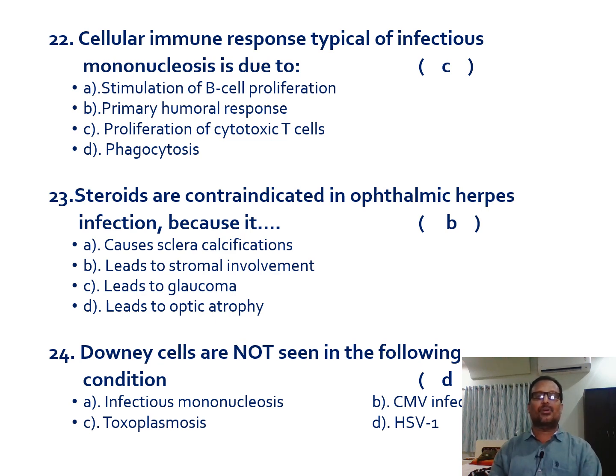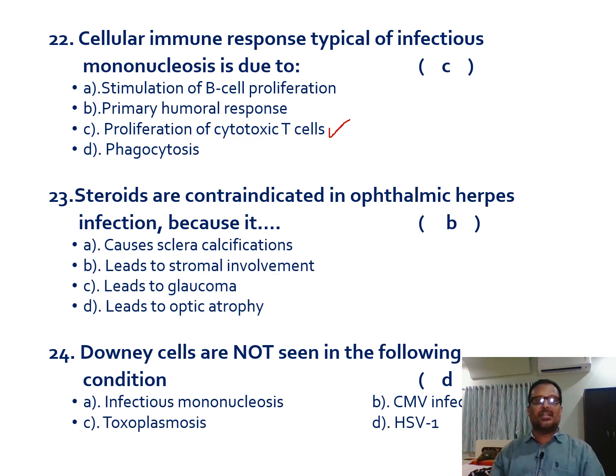The cellular immune response is mainly responsible for all the clinical manifestations seen in herpes viral infections. Due to the enormous proliferation of cytotoxic T cells responsible for cytolysis of the infected cells, all the clinical manifestations result. So the cellular immune response in infectious mononucleosis is due to proliferation of cytotoxic T cells.